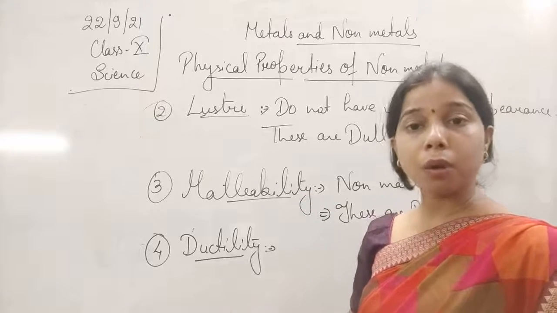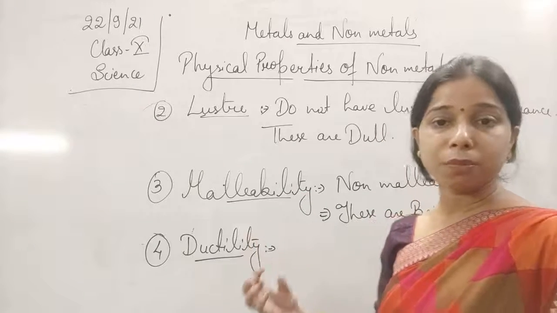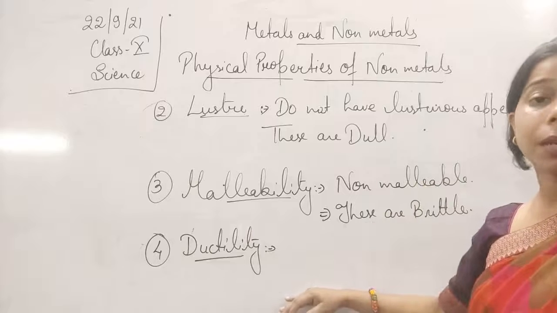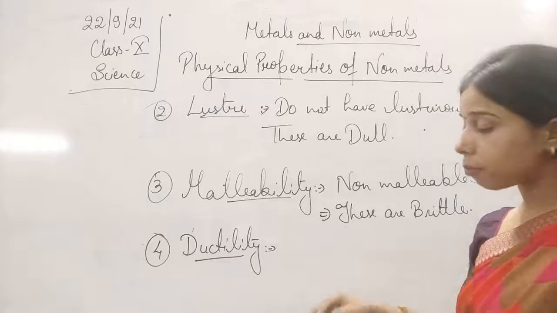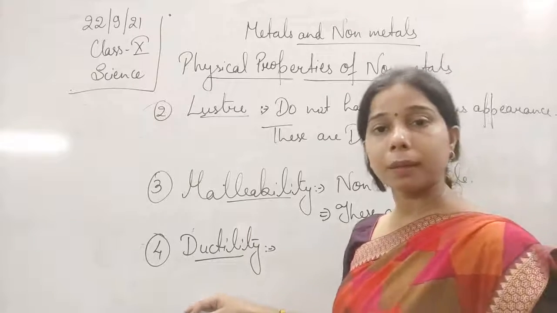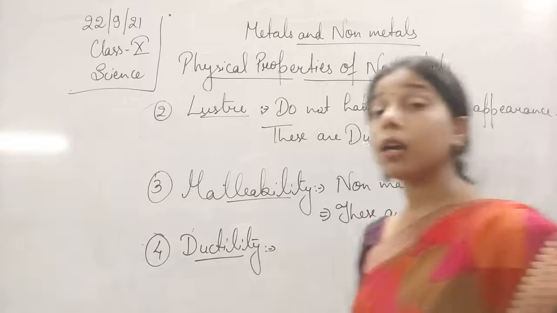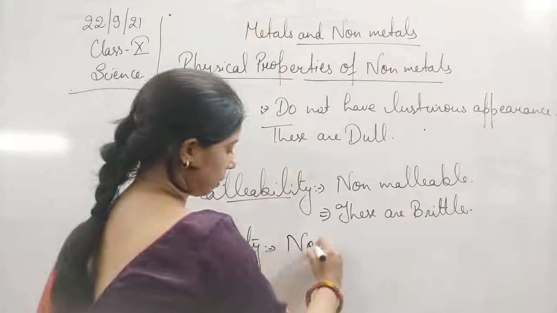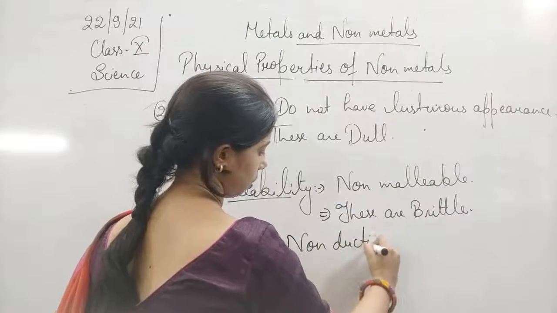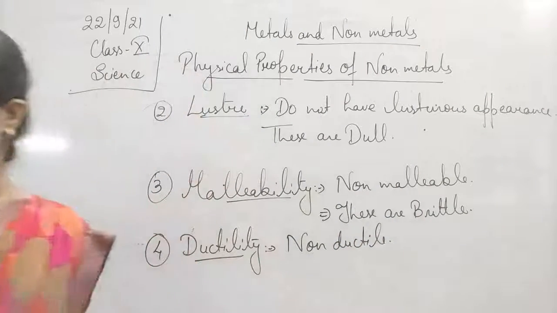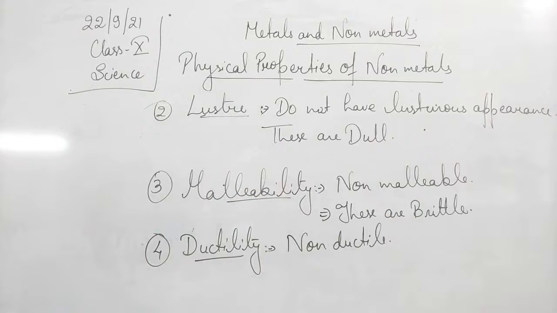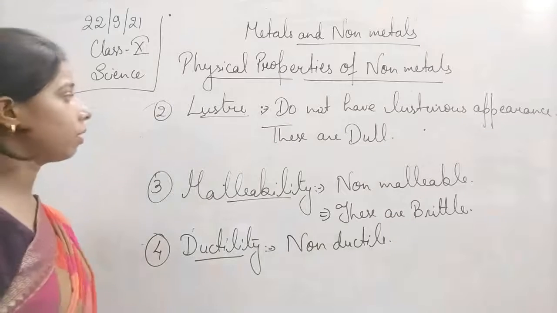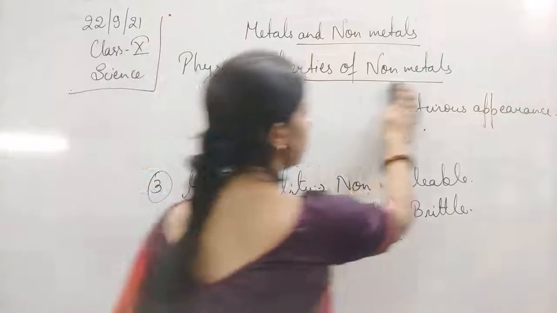How are they made? It is because of this property that they can be drawn into wires, and this property is basically shown by the metals, but non-metals are non-ductile. So non-metals are non-ductile. Then the next property is the hardness.